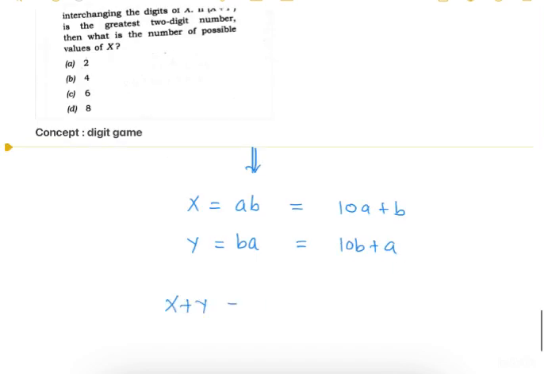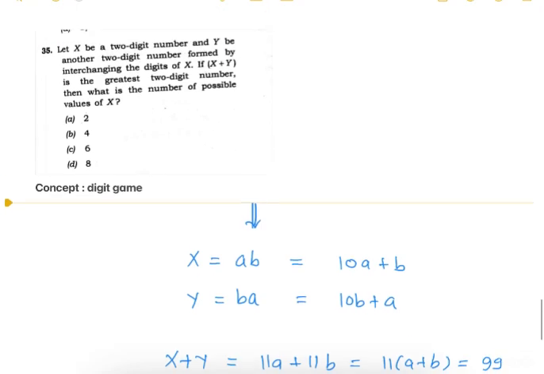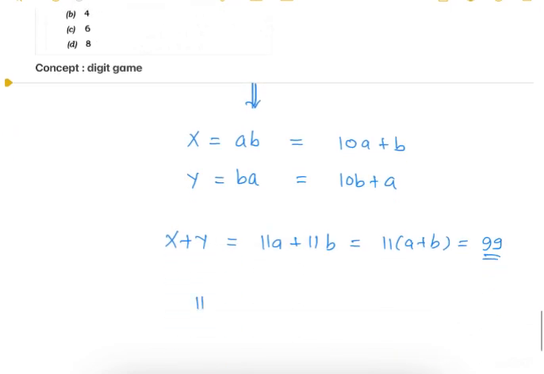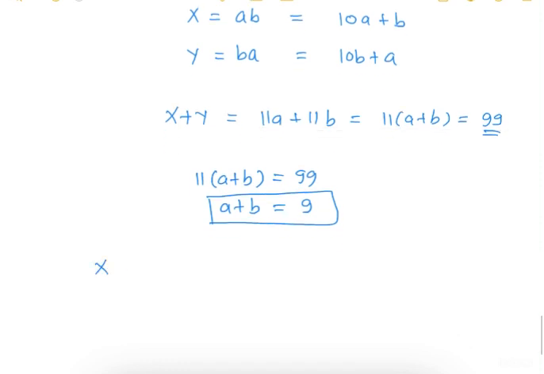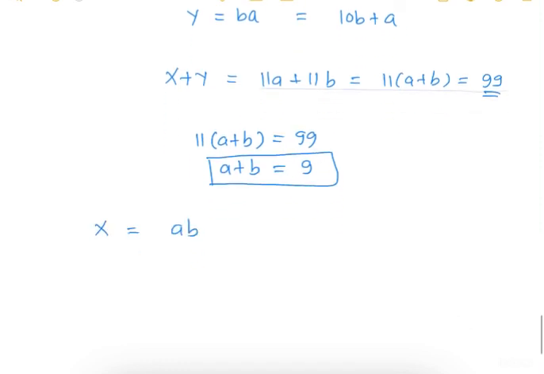The sum of x and y will be 11A plus 11B, which is 11(A plus B). As per the question, this is equal to 99 because the greatest 2-digit number is 99. So 11(A plus B) equals 99, so A plus B will be equal to 9. So now we know that A plus B is equal to 9 and x is AB. From this expression we will try to find all possible values of A and B.